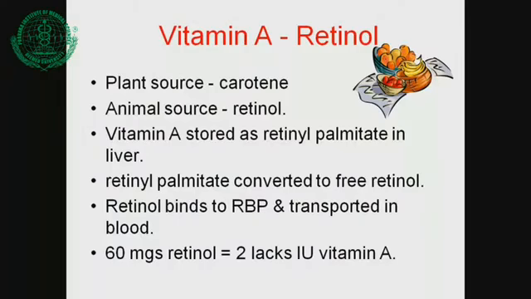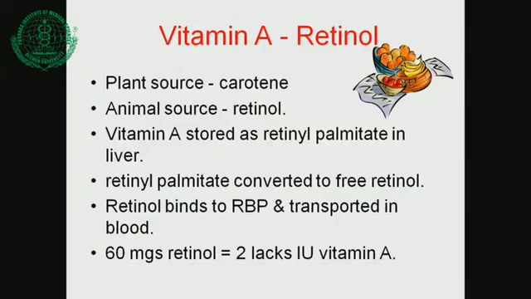Now what are the different sources of vitamin A? Carotene is a very important plant source. If you take a large amount of papaya or mangoes, you may become yellow, but there is no toxicity. Very important thing: even if you look yellow, you don't have toxicity. That is a very funny thing about this vitamin. That is called carotenemia, a condition where the baby becomes yellow. We thought it may be jaundice, but the child has taken excessive papaya or pigmented fruits. So that also may be a cause.